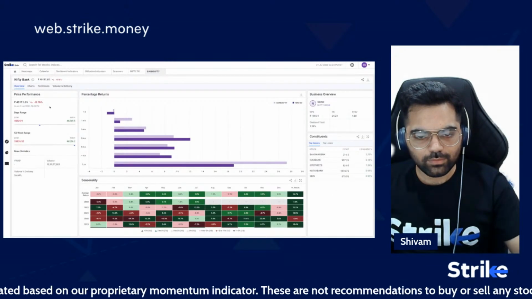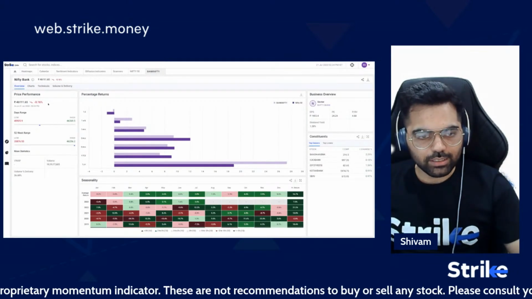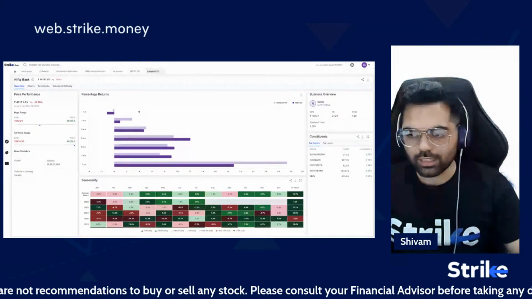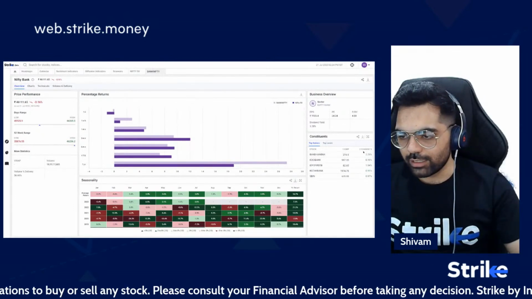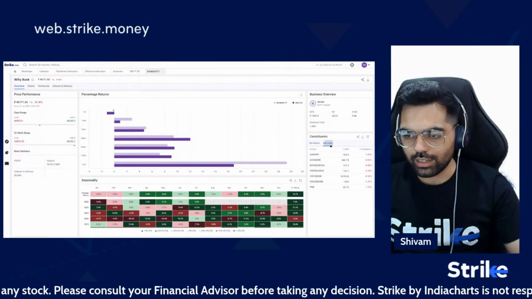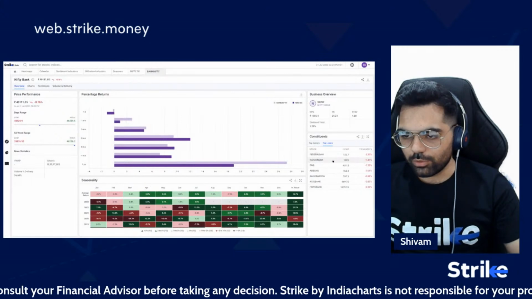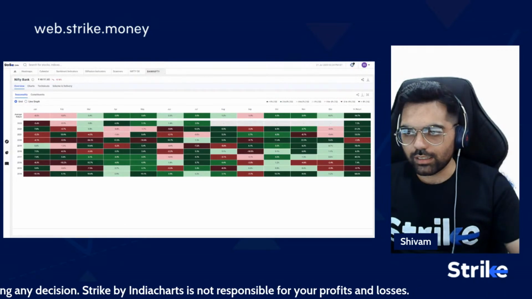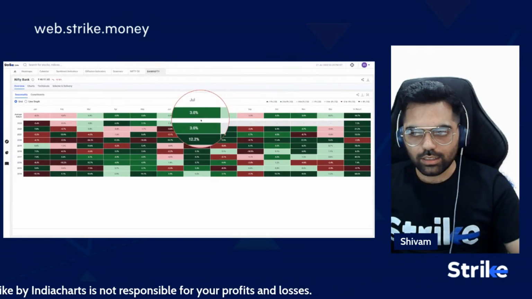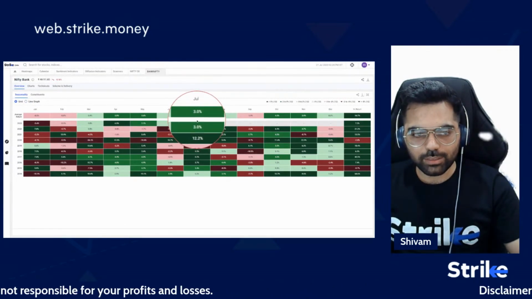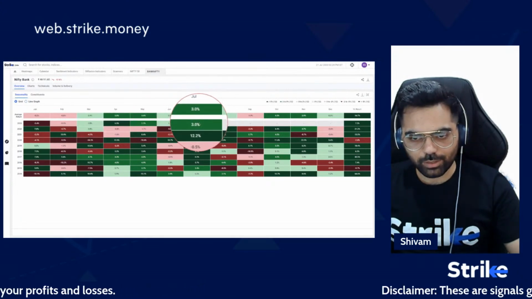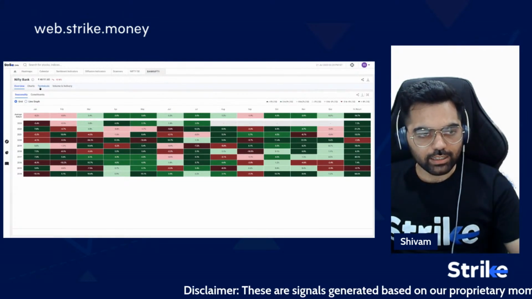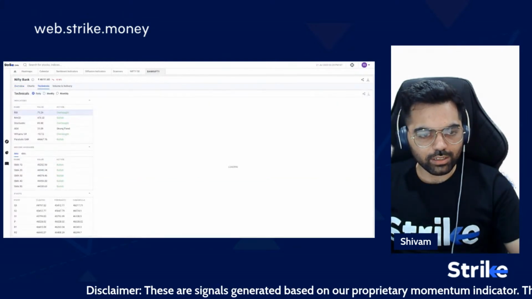So Bank Nifty is down only 0.16%, which means it's stronger if we look at just today's action. And within Bank Nifty, the leading stock is Bandhan Bank, and on the losing side, the top loser is Federal Bank. So seasonality wise, I'll just zoom in. Seasonality wise, July has been a bullish month, and we are following that pattern. And let's go to the technicals of our Bank Nifty as well.